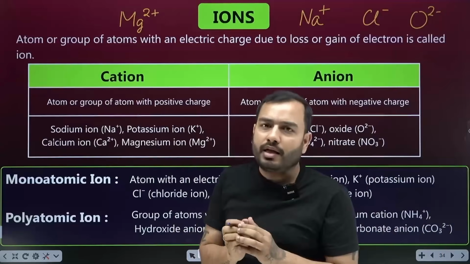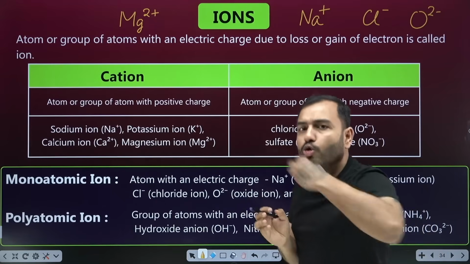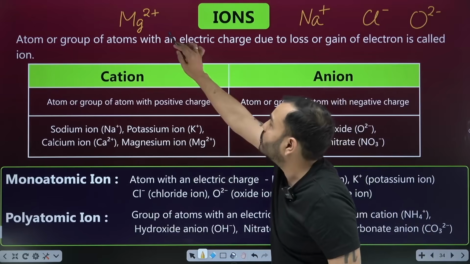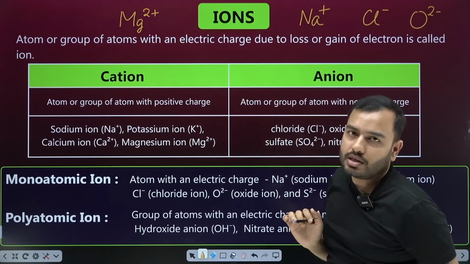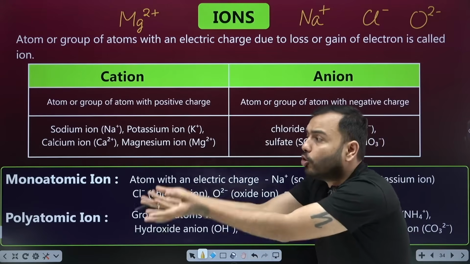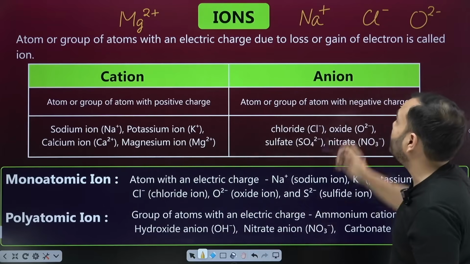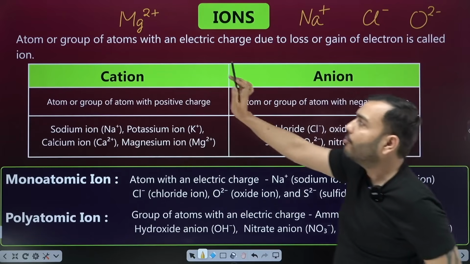There are many things inside the atom too. If one atom loses an electron, if an electron goes out of it, then a positive charge comes on it. And if the atom gains an electron, eats an electron from outside, then what comes on top of the atom, beta? Negative charge. So this is what's written.